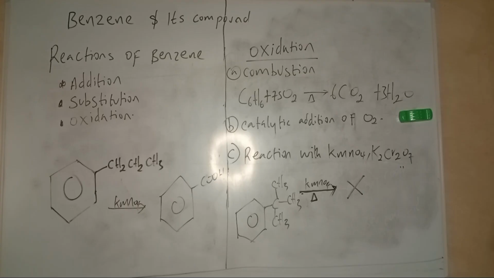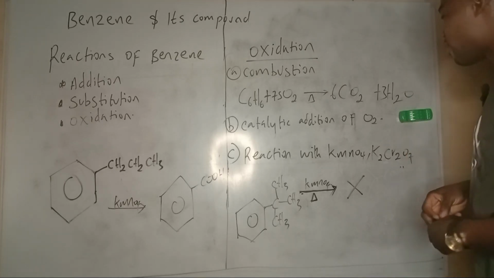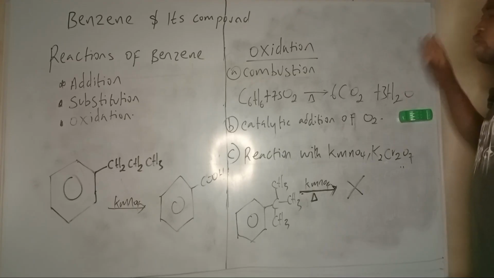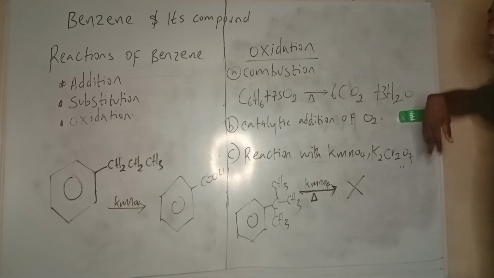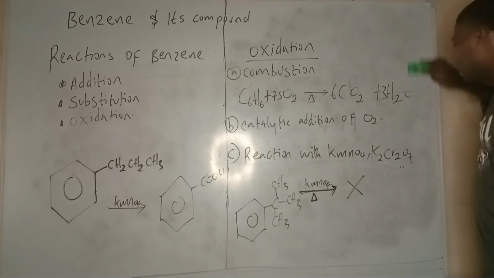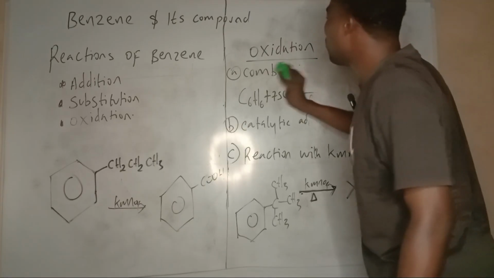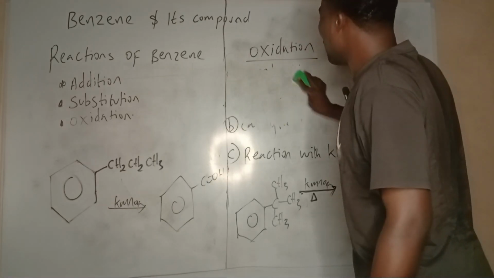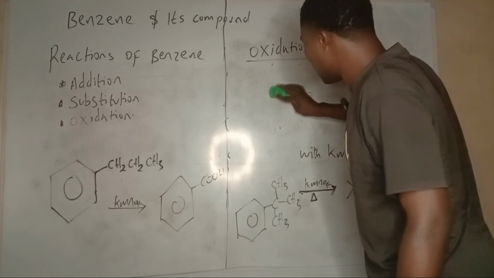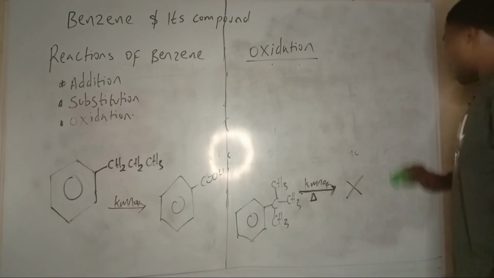The fourth reaction of benzene I would like to talk about, the fourth oxidation, is ozonolysis. Before we go to substitution reactions, ozonolysis of benzene.